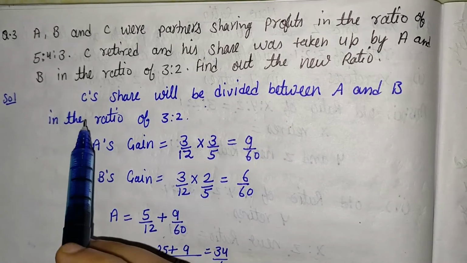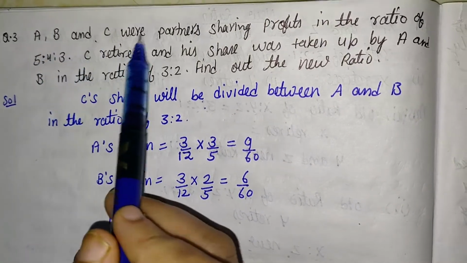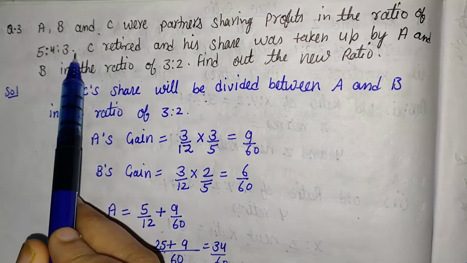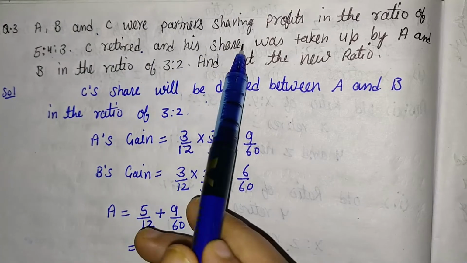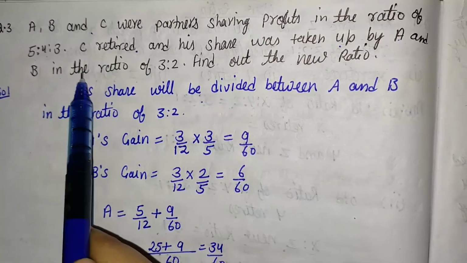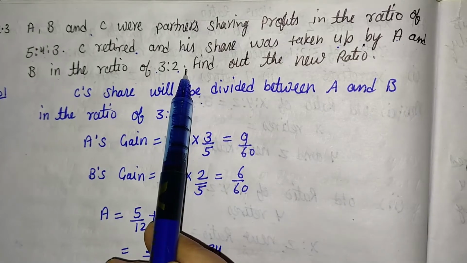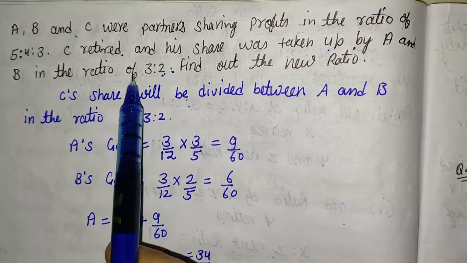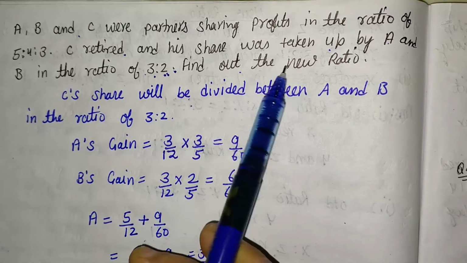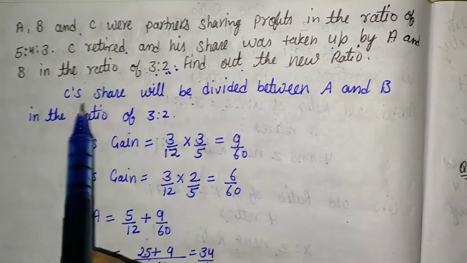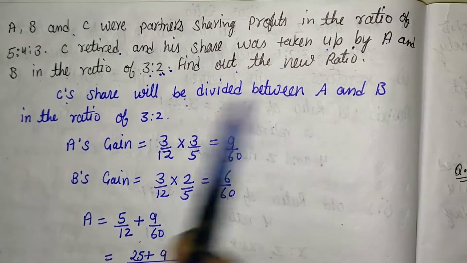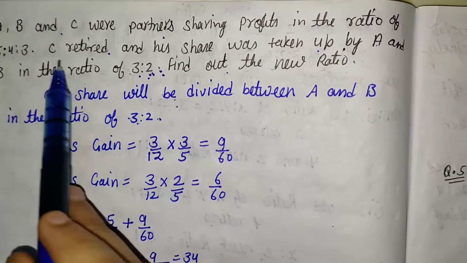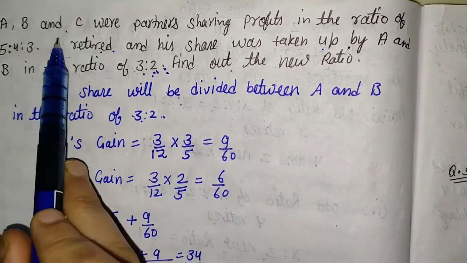Here is one more question. A, B and C were partners sharing profits in the ratio of 5:4:3. C retired and his share was taken up by A and B in the ratio of 3:2. Before this, the question was the same but the ratio was 1:1. Here the ratio is 3:2. Find out the new ratio. In this, C's share will be divided between A and B in the ratio 3:2, that is given in the question. So after the retirement of C, A and B are in the gain position.